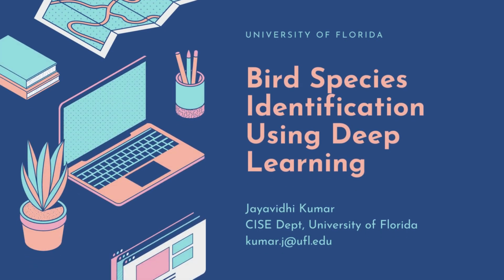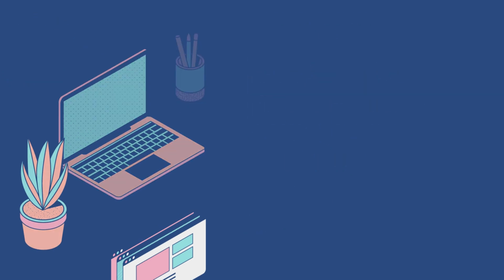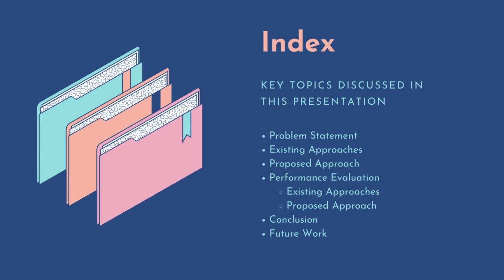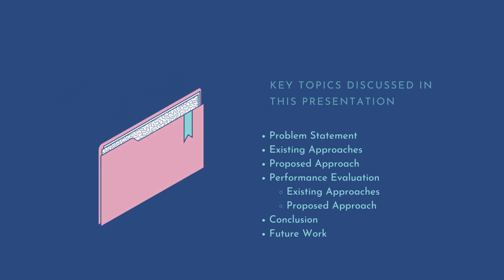Good morning. Today we are going to talk about bird species identification using deep learning algorithms. For this very interesting subject, I'll be walking through a set of topics that describes the problem statement we have at hand, existing research works and methodologies used previously to overcome this challenge, and the approach that we are going to study. Then we'll evaluate our proposed approach and how it performed in comparison to the data we chose and previous studies. And finally, I'll talk about what we learned from the whole process and some future work that we can build upon in our study.